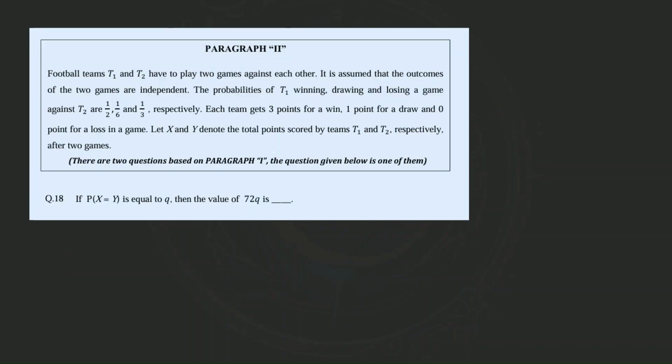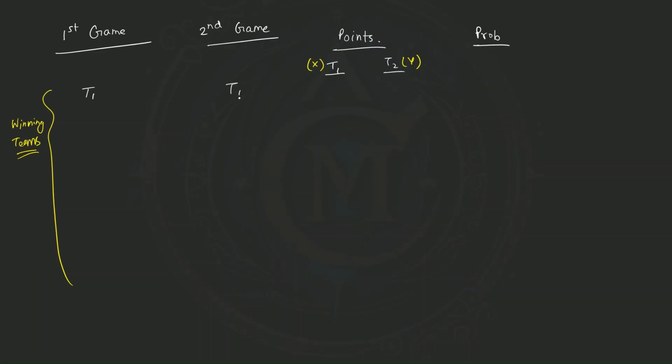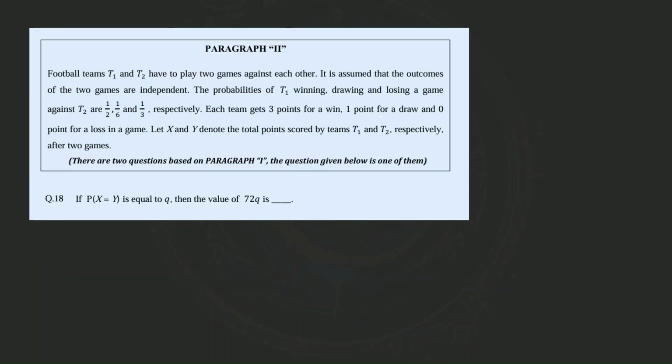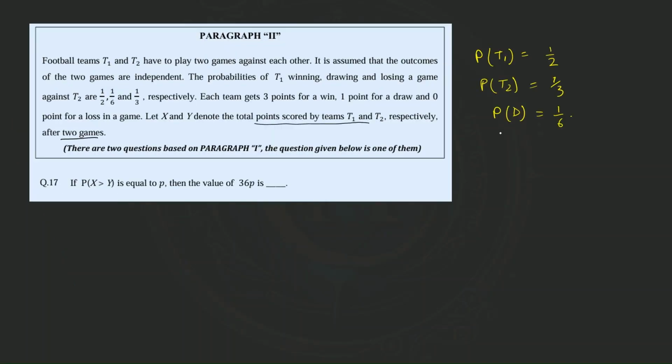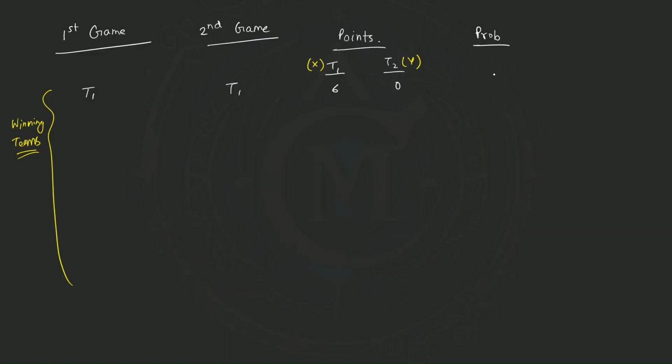Each team gets 3 points for a win, so if T1 wins both games, it will get a total of 6 points. And T2 gets nothing, because it is 1 point for a draw and 0 points for a loss. So we have Y as 0. Now what will this probability be? The probability of T1 winning a game is 1/2, so it will be 1/2 times 1/2, that is 1/4.